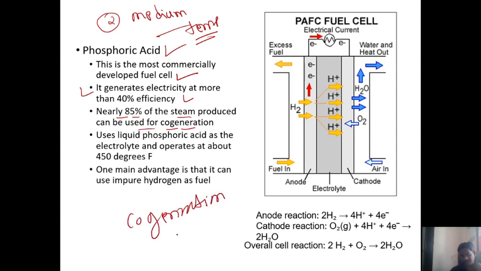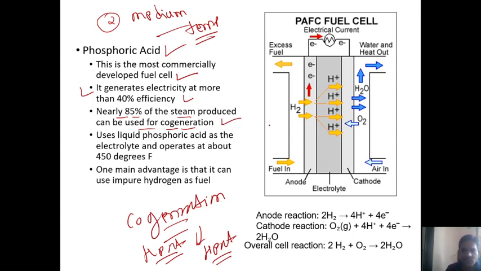Cogeneration means electricity is generated by chemical reactions, but the heat that is liberated, we can also utilize for power generation. We can supply this heat to water, and the water converts into steam, and generation of electricity is possible by using turbines. That's why it is called the cogeneration type of fuel cell.